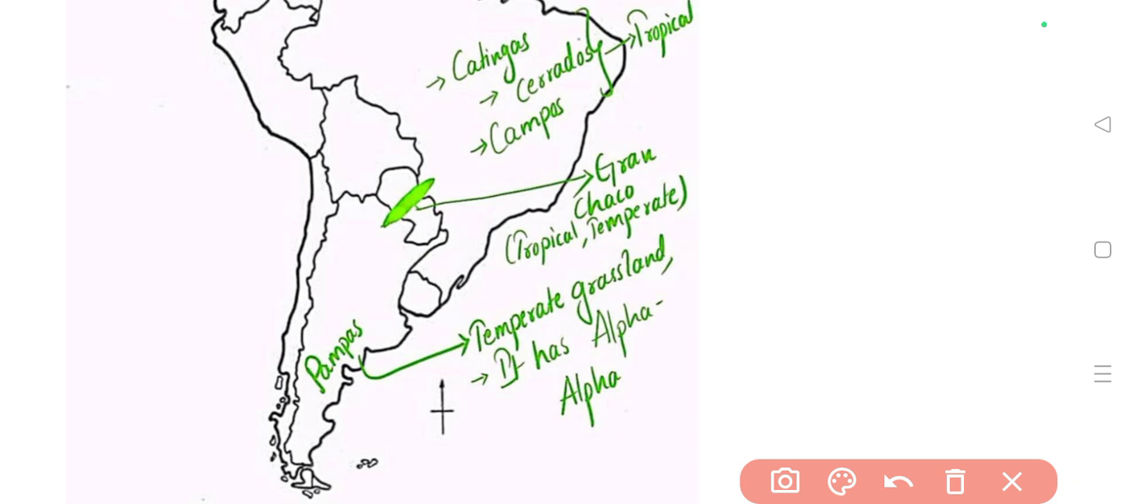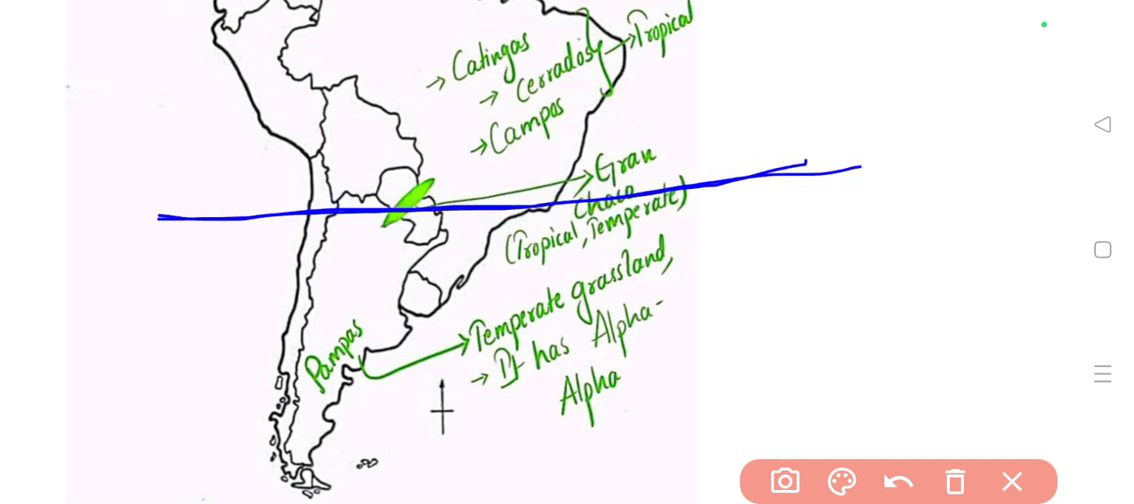This grassland passes through three countries; it is part of three countries: Argentina, Paraguay, and Brazil. And remember that the Tropic of Capricorn passes from here.